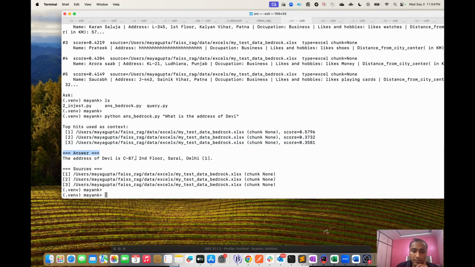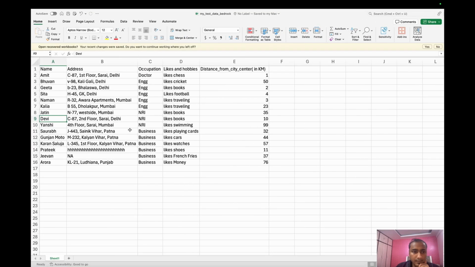The address of Devi is this, C87 second floor Sarai Delhi. Let me verify this, C87 Sarai for Delhi. You see how amazing it is that I can directly query anything from my personal data.